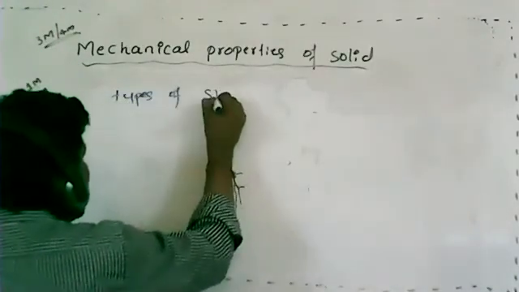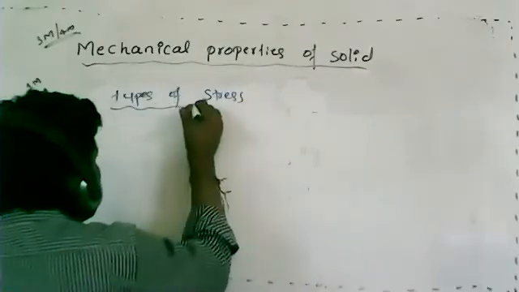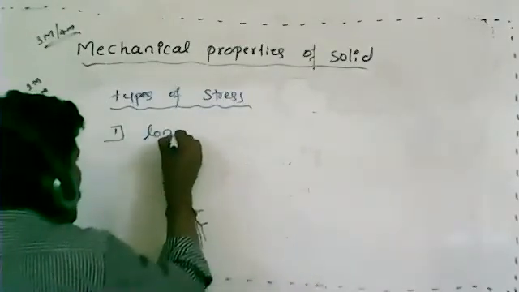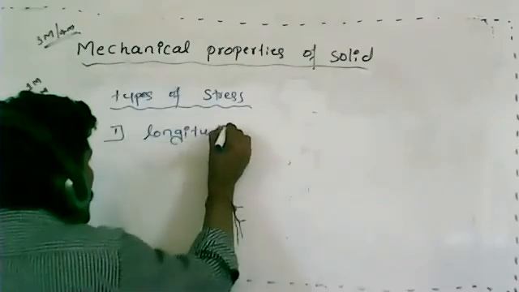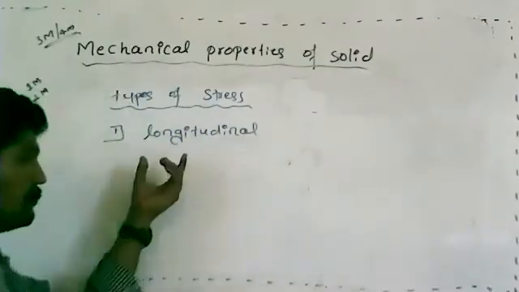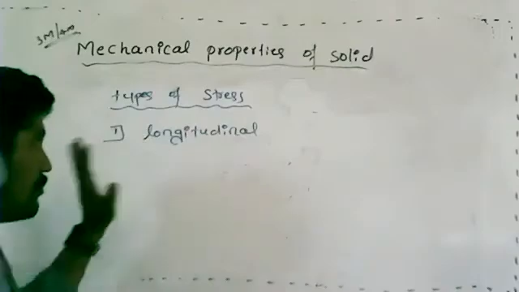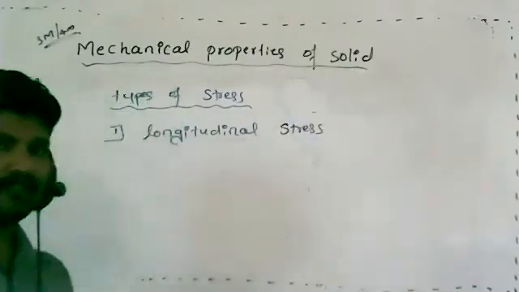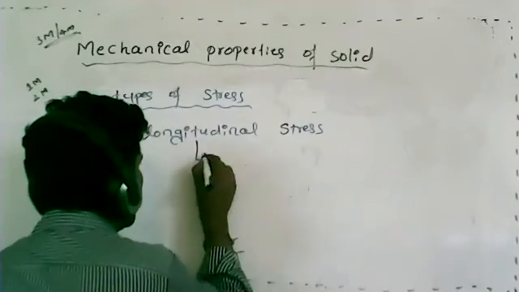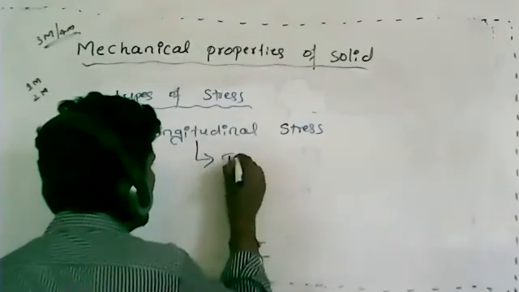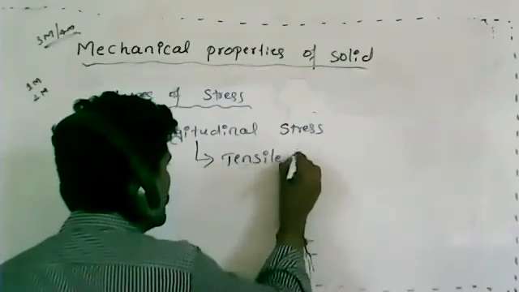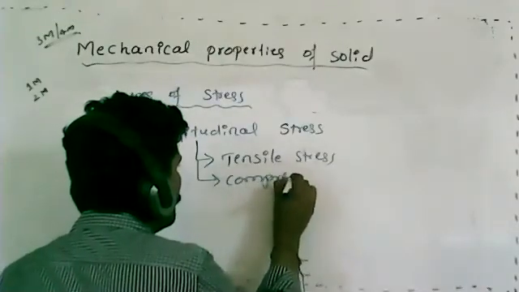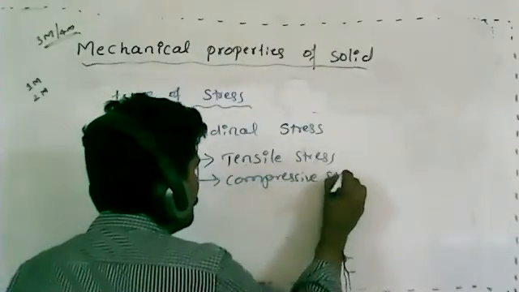Types of stress. So the first one is very important, and you must remember these things, because some problems will come based on this concept. The first one is longitudinal stress. In this there are two types: tensile stress and compressive stress.